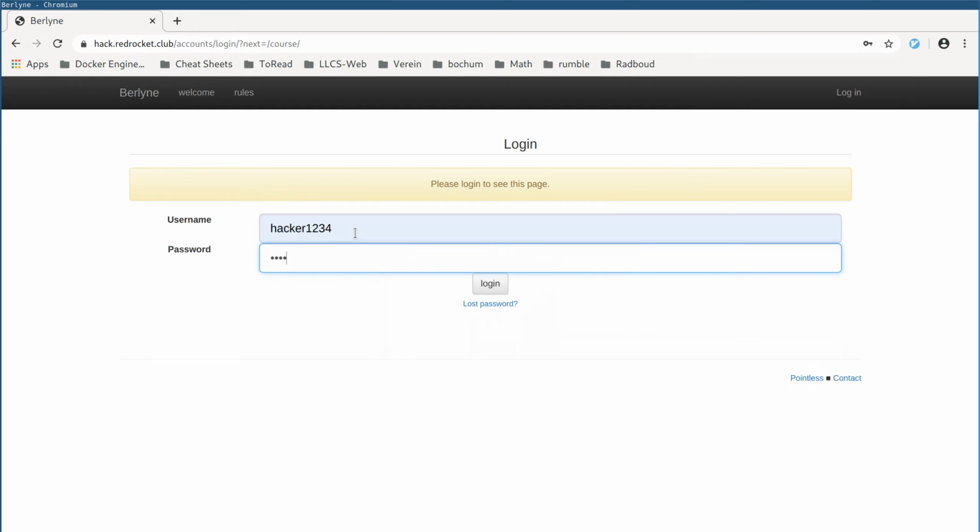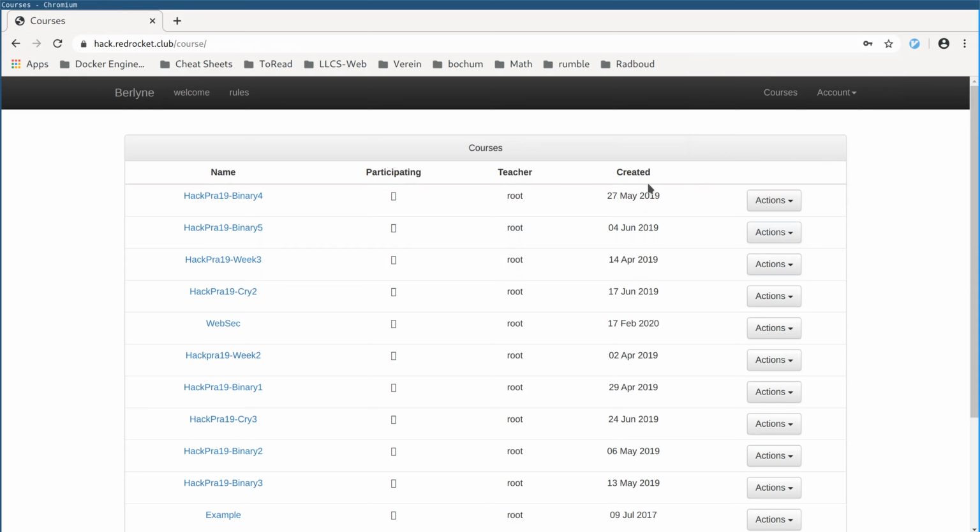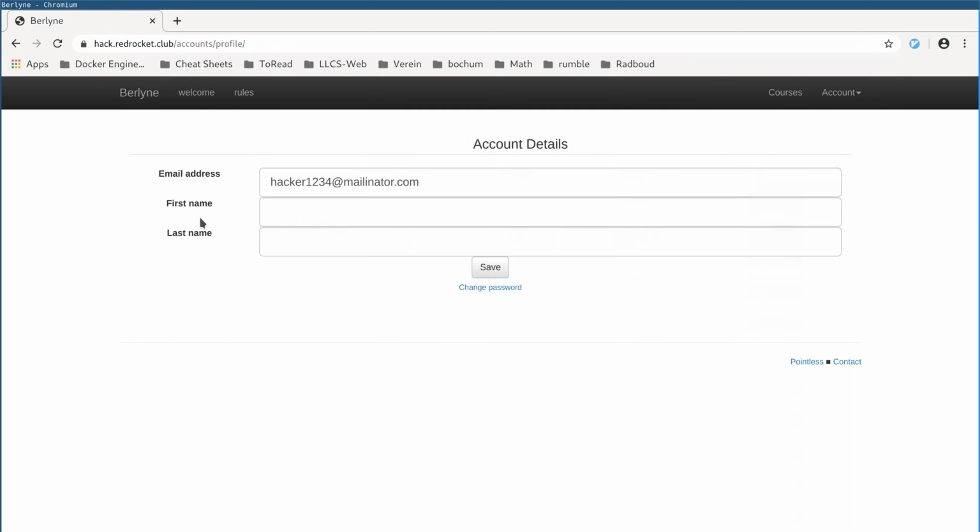Now I can log in, and the first time you're logging in, please make sure to go to Account, Change Details. Here you have to input your first name and your last name. As I've mentioned, your username doesn't matter, you can choose that freely. Your username is what other students see as well. The first name and last name only the lecturers see. But it's important that you input it, because otherwise we can't grade your assignment.